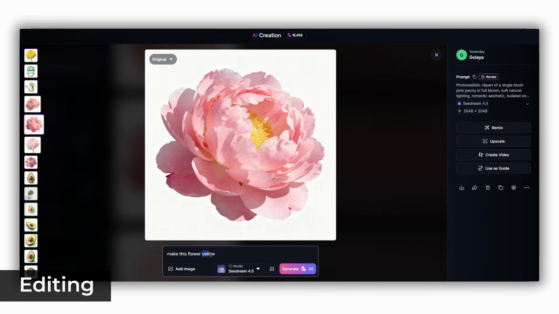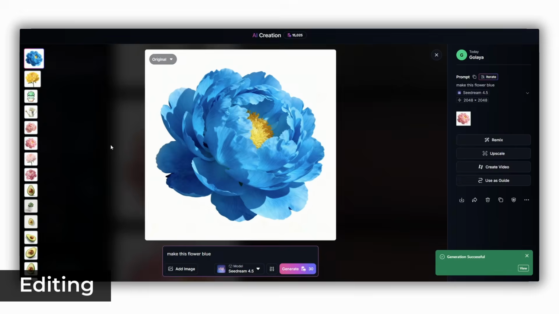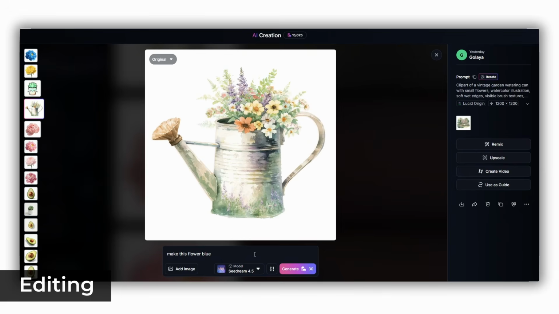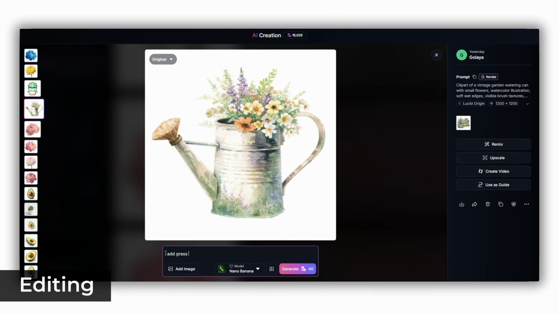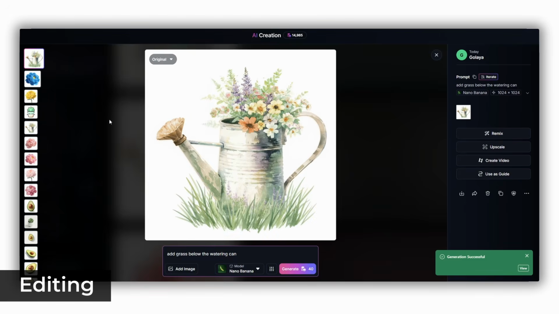In Leonardo, Seedream also does its job. Leonardo's native Lucid Origin and Lucid Realism do not have editing tools of their own, but these images can still be edited with other AI tools in the Leonardo environment.